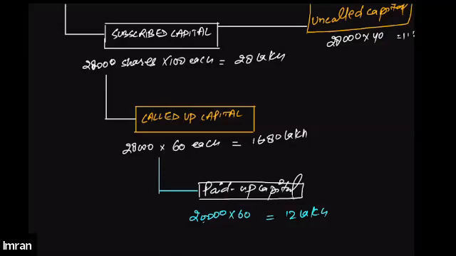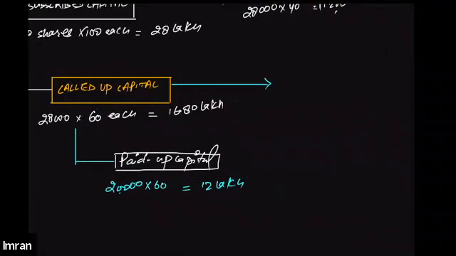We will be asking them to pay the remaining amount later. So the amount that is not yet paid is called the arrear. Basically, for the called up amount, whatever the public has paid is called paid up capital. An amount which is not yet paid, even after calling the public to pay for it, is called calls in arrears.